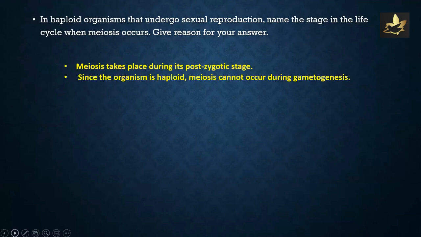Meiosis takes place during its post-zygotic stage. It's a haploid organism, which undergoes sexual reproduction. Now, as the organism is haploid, meiosis cannot occur during gametogenesis.